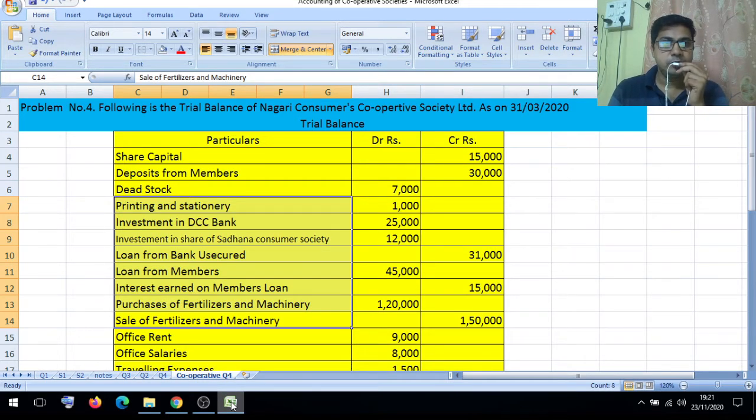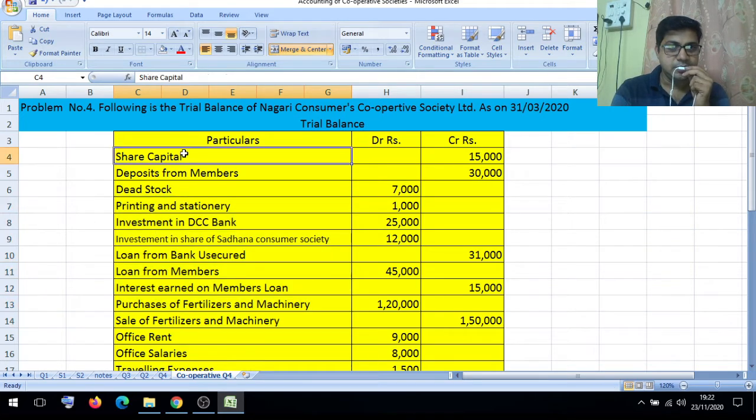Problem number 4. Following is the trial balance of Nagari Consumers Cooperative Society Limited as on 31st March 2020. Trial balance, particulars, debit rupees, credit rupees.